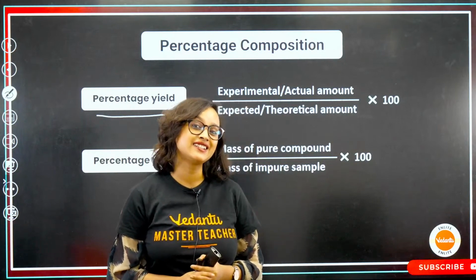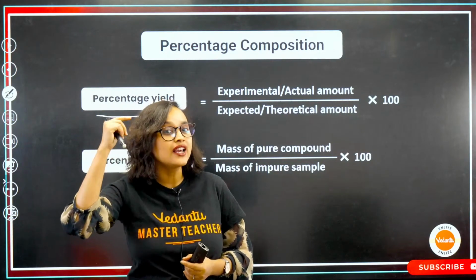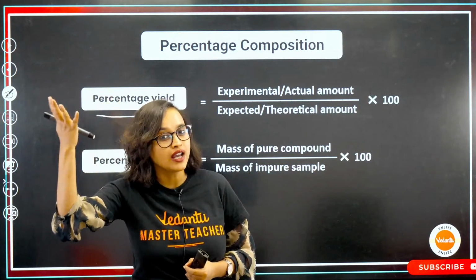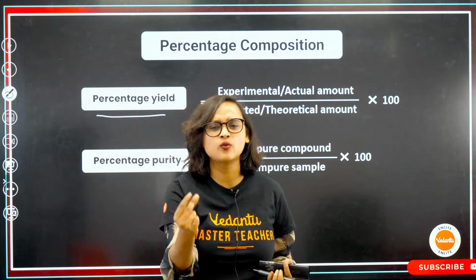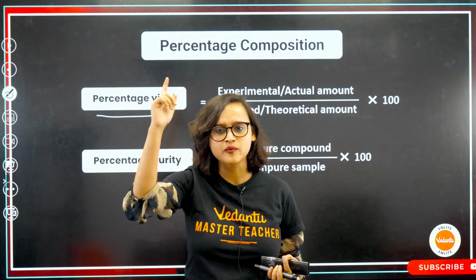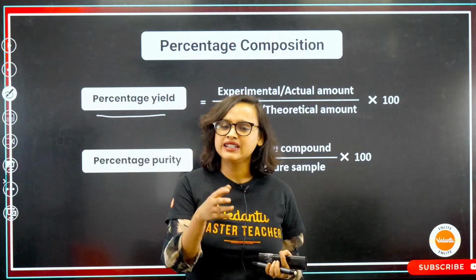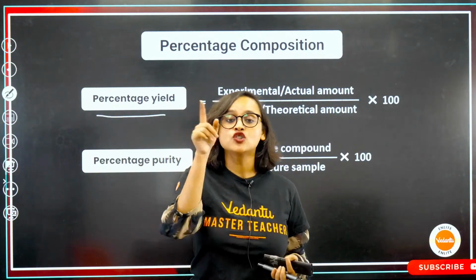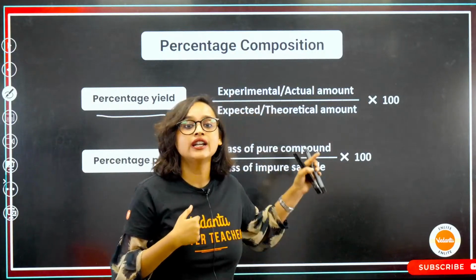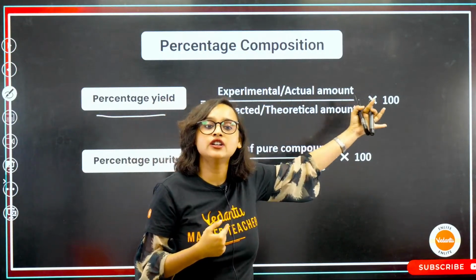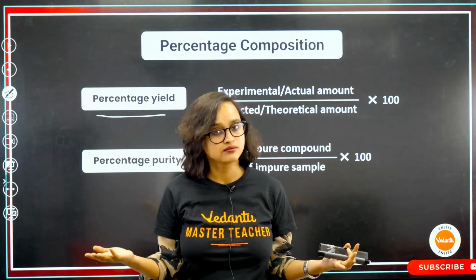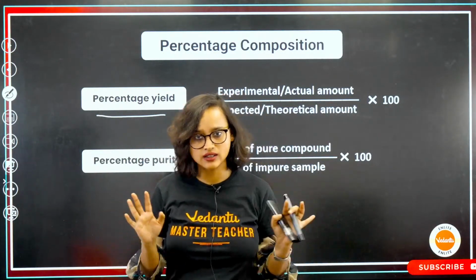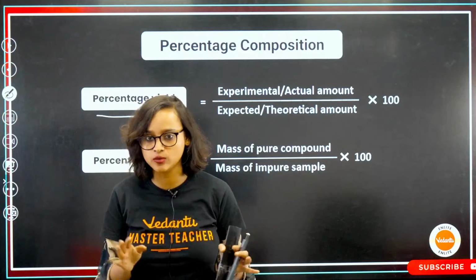Theoretically, in my mind, I expected to get 95. But there were some errors, and 10 marks just went into thin air. So actually, what did I get? I got 85. So 85 divided by 95 into 100, that's my percentage yield. Easy peasy. That's all that the formula says.